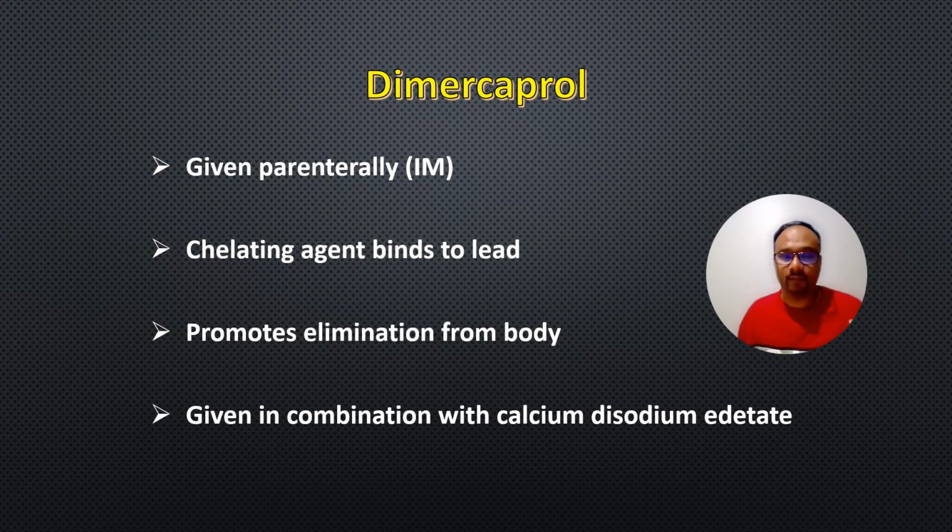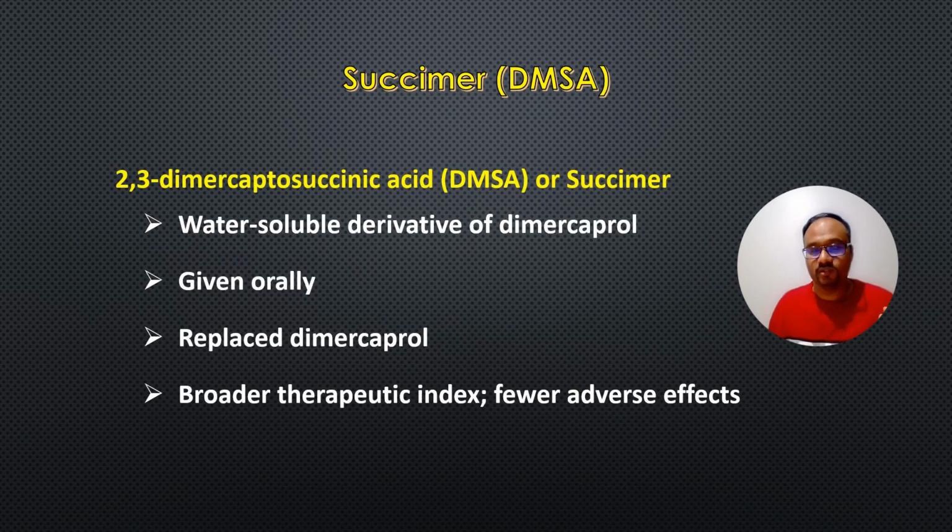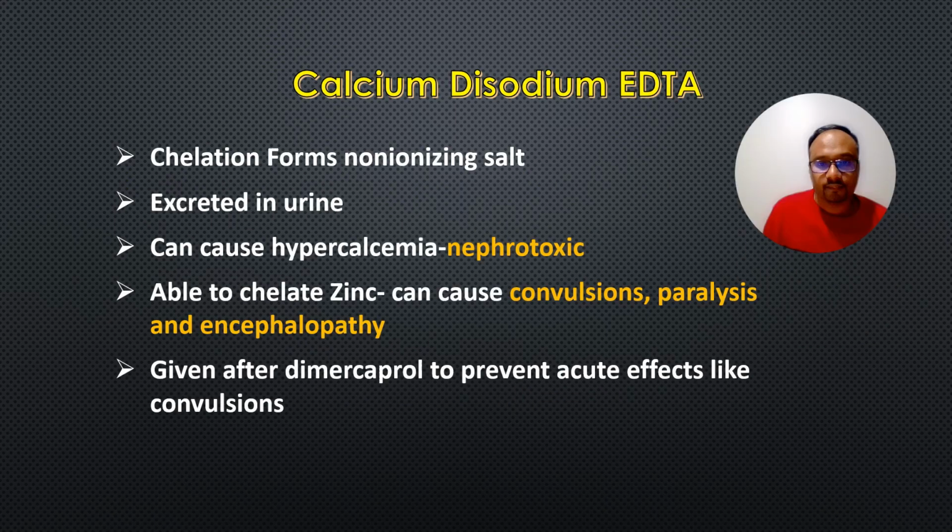The first one is dimercaprol. It is given parenterally. It's a chelating agent that binds to the lead and promotes elimination from the body. It is given in combination with the calcium disodium edetate. The next antidote used in lead poisoning is succimer or 2,3-dimercaptosuccinic acid or DMSA. It is a water-soluble derivative of dimercaprol. It is given orally and it has replaced dimercaprol due to its broader therapeutic index and fewer side effects.